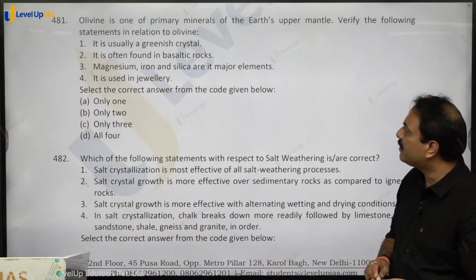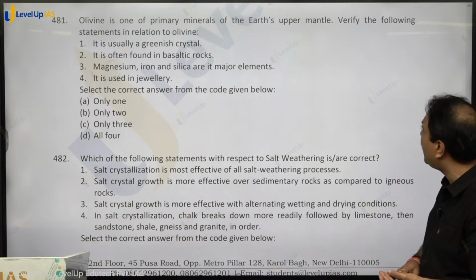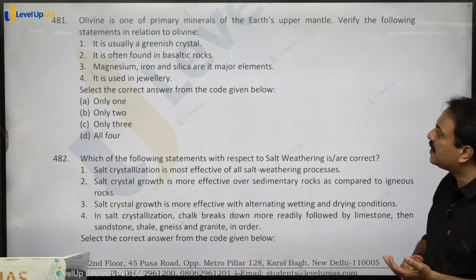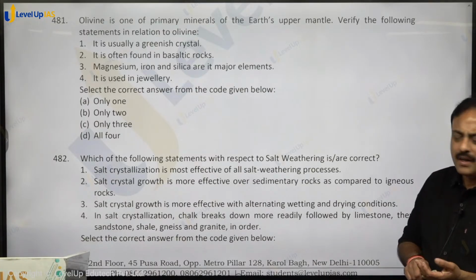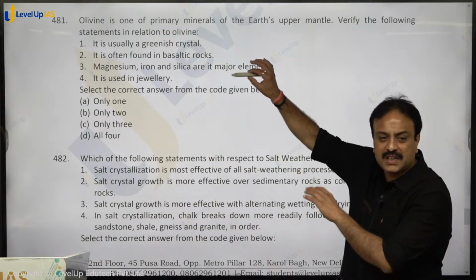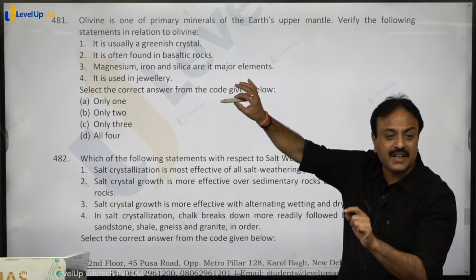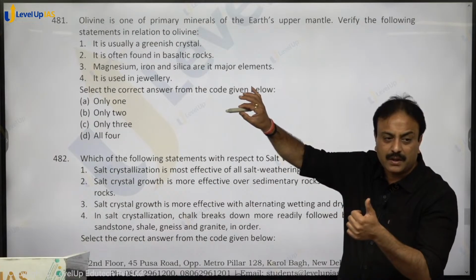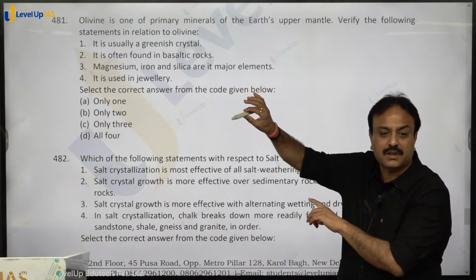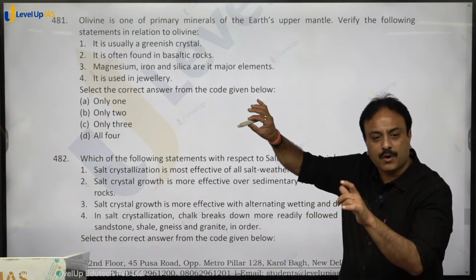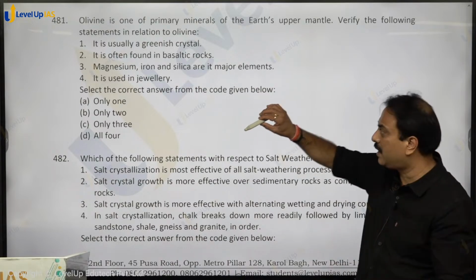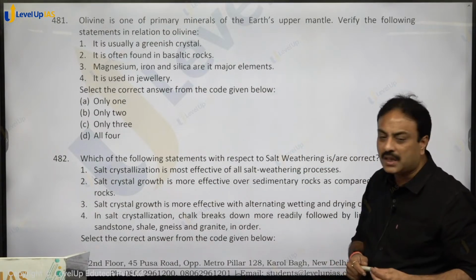Have a look. Olivine is one of the primary minerals of Earth's upper mantle. Verify the following statements in relation to olivine. All four statements are directly from the NCERT chapter on rocks and minerals. The new NCERT may not have that chapter, but the 2006 NCERT has the chapter on rocks; you will find it online, check it. It is usually a greenish crystal.